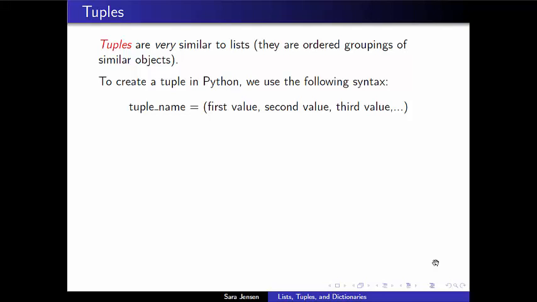Now the next thing I'd like to talk to you about are tuples. And tuples are very, very similar to lists in that they are ordered groupings of similar objects. The syntax for creating a tuple within Python is also very similar to creating a list. In fact, the only difference in the syntax is that we're going to use parentheses instead of square brackets in order to create a tuple.